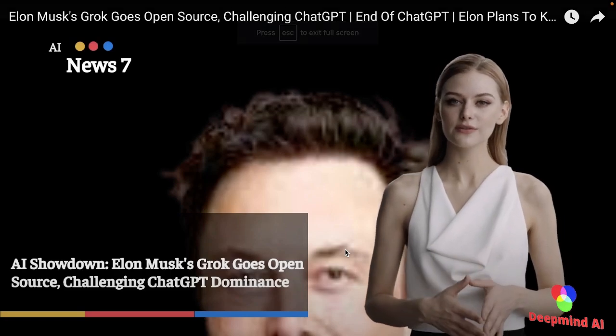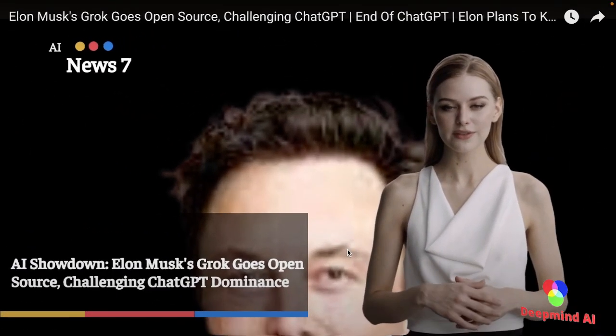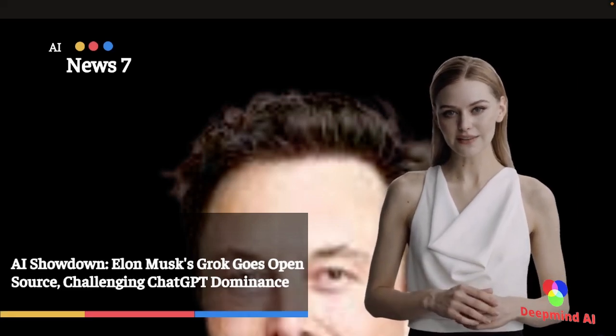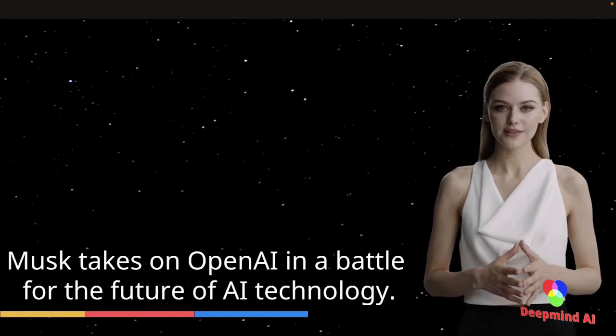Elon Musk's Grok goes open source, challenging ChatGPT dominance. Elon Musk's artificial intelligence startup, xAI, plans to open source the code for its snarky chatbot, Grok, this week.